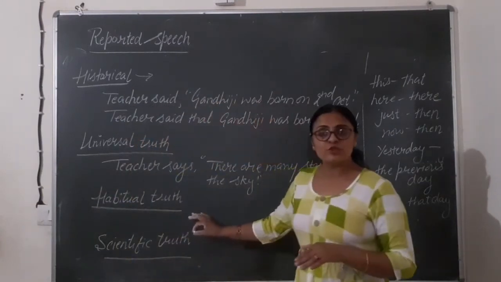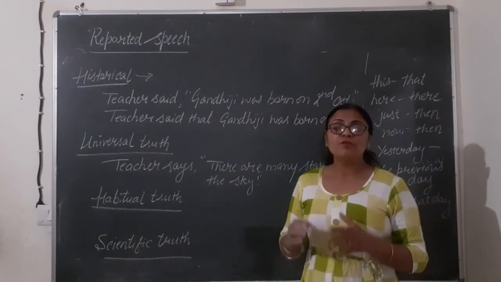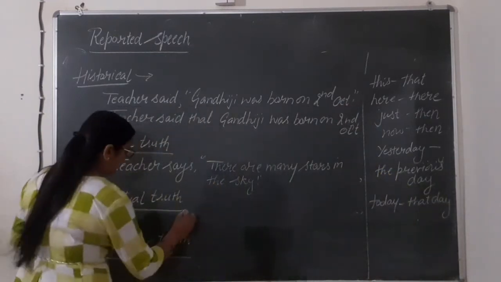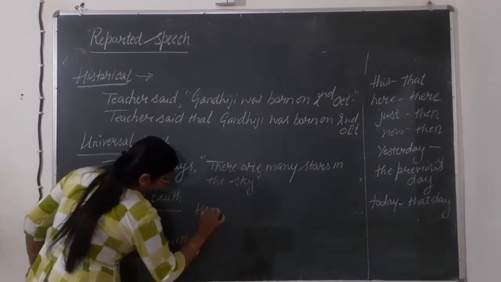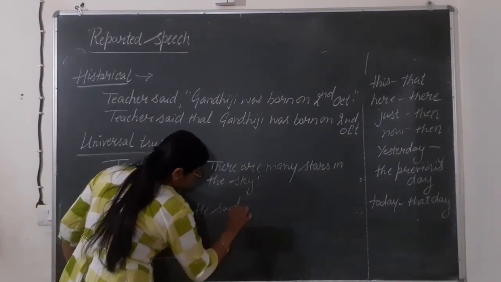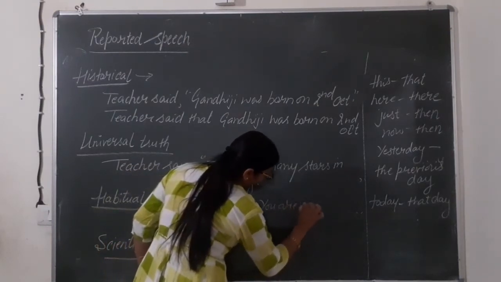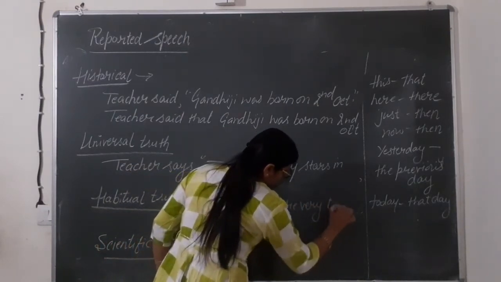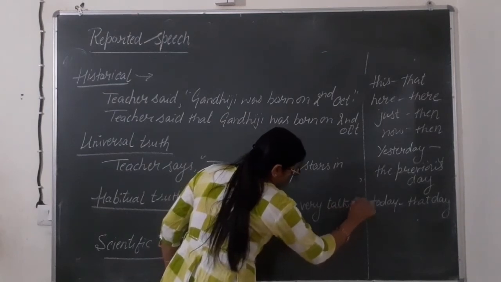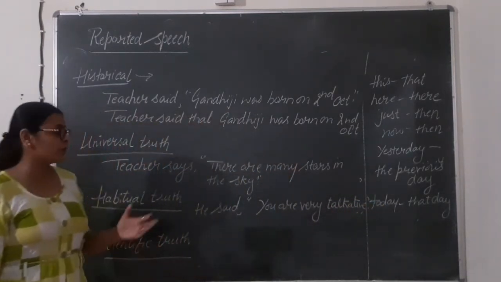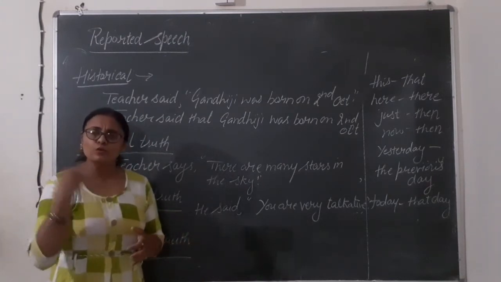Let's talk about habitual truth. Habit. In which habit is being shown. For example, he said, you are very talkative. Talkative means when one person used to talk too much.